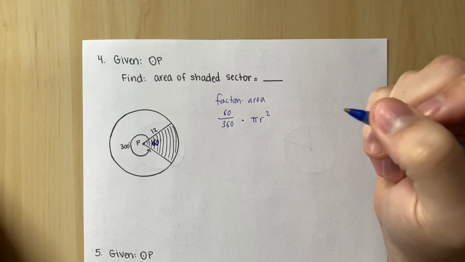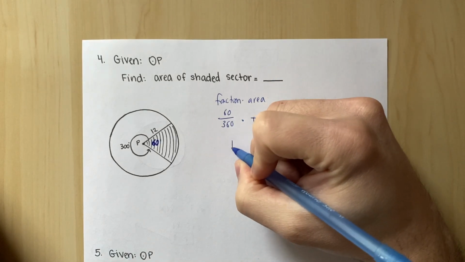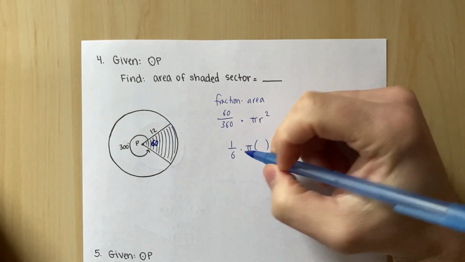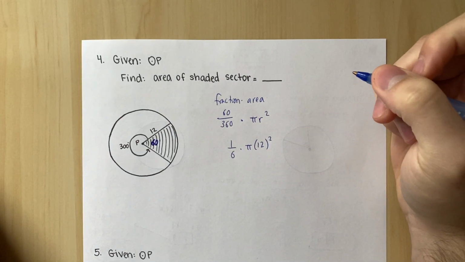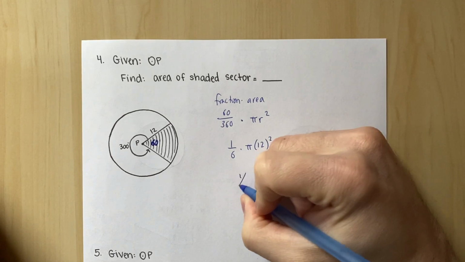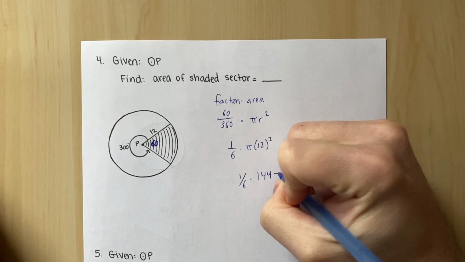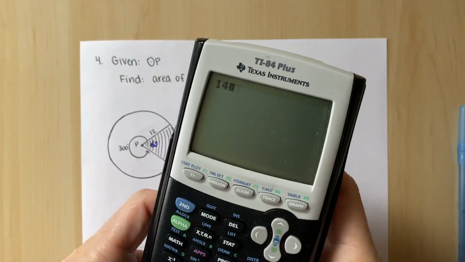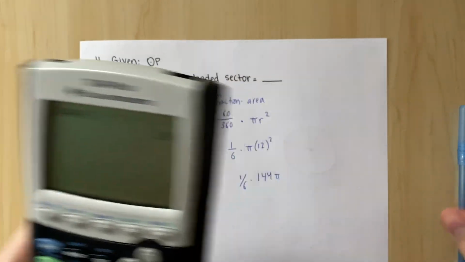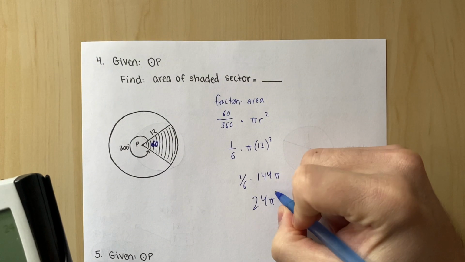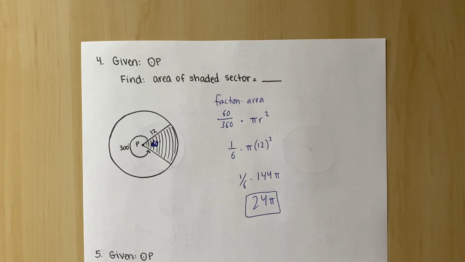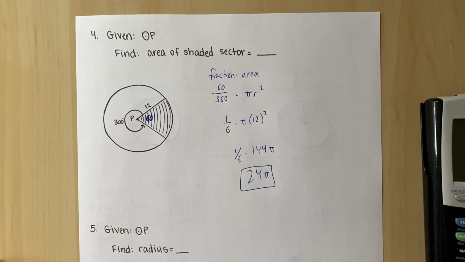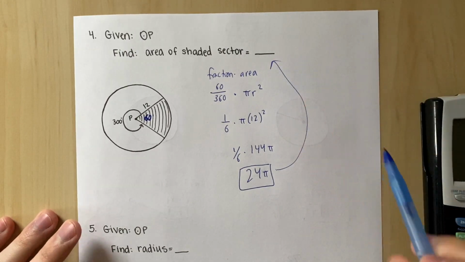All right? And then let's keep simplifying. This is 1/6. We have pi times our radius is 12 squared. So we want 1/6 times 144 pi. So let's get to my handy dandy calculator. That's 24. 24 pi. Gorgeous. That is the area of the sector. All right. There we go.